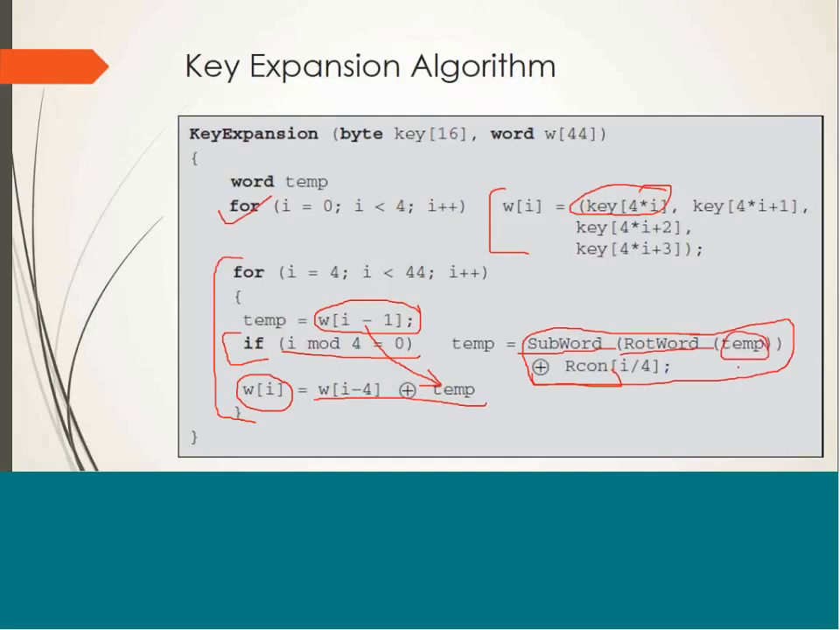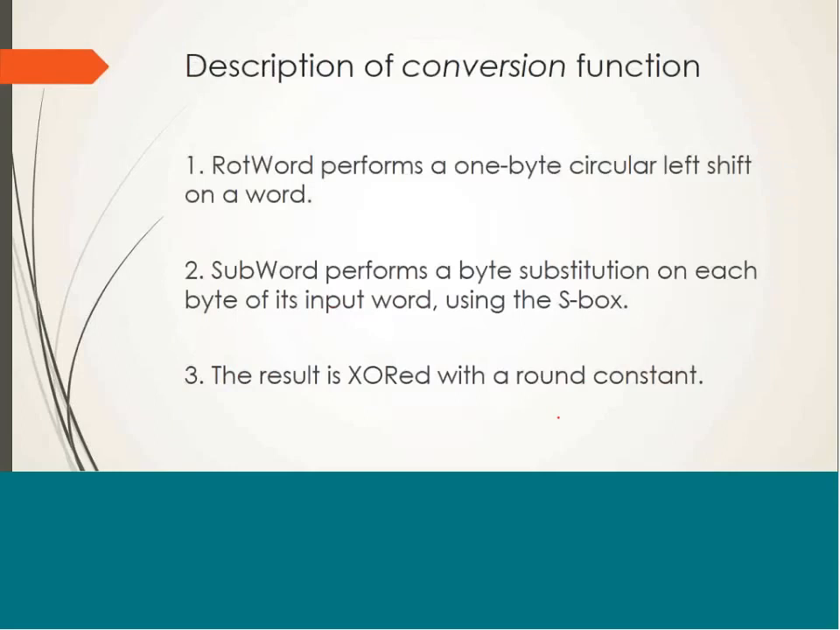So let's see how these transformations are made. Taking the immediately preceding word, Wi minus 1, we perform the RotWord operation on that word, which is just a 1 byte circular left shift. On this result, we perform the SubWord operation. This is the same as byte substitution. That means we replace each byte with the corresponding entry in the S-box. Then the result is XORed with a round constant.